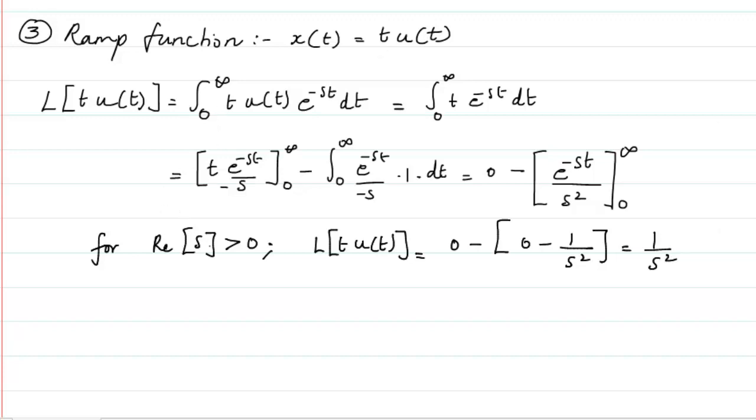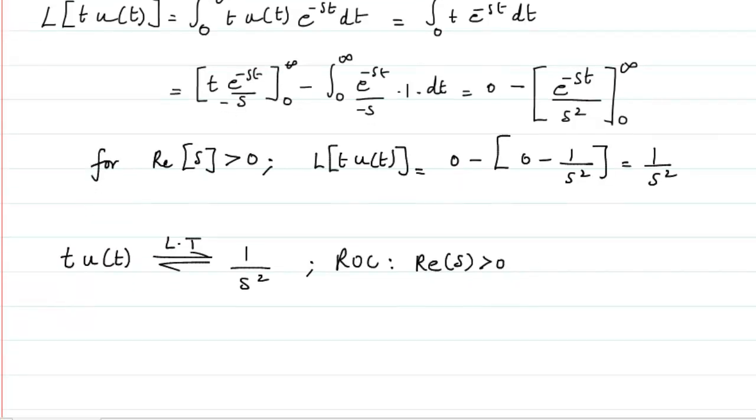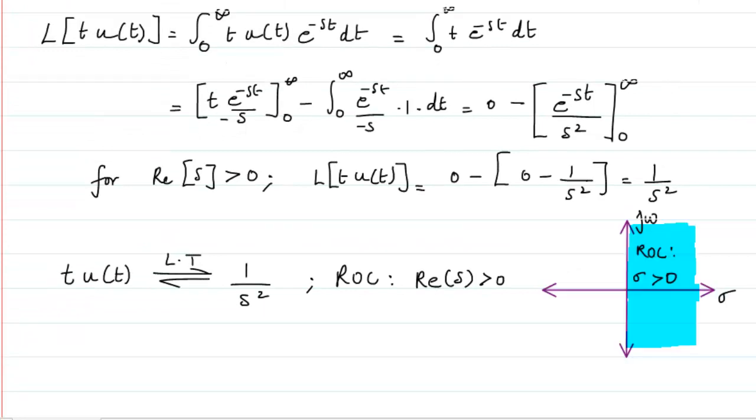So we can write that the Laplace transform of t u of t will be 1 by s square for the ROC, the region of convergence, to be real portion of s being greater than 0. And diagrammatically we can show it as the right side for sigma greater than 0, that is for the positive values.